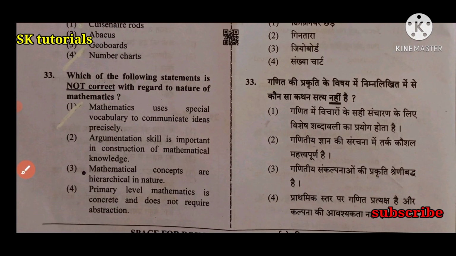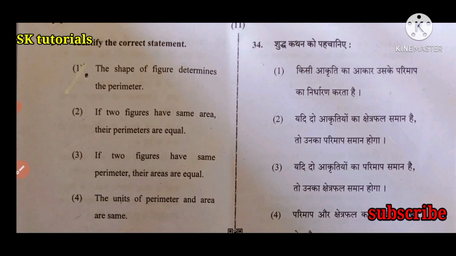Next question, which of the following statements is not correct with regard to the nature of mathematics? Option 3. Next question, identify the correct statement. Option 1. The shape of a figure determines the perimeter.